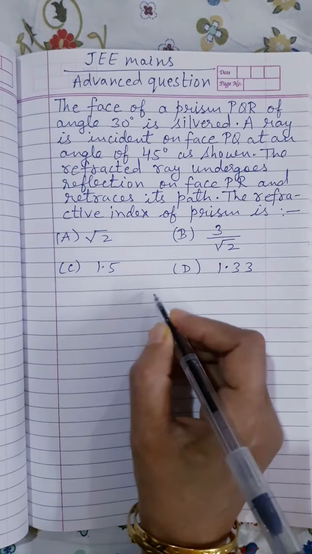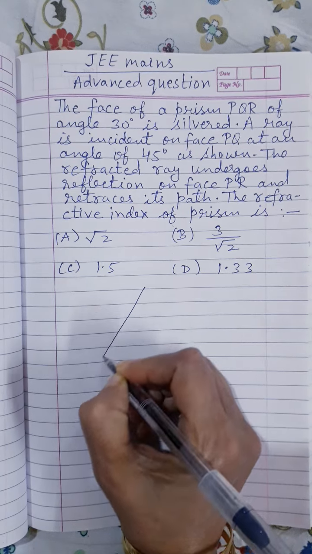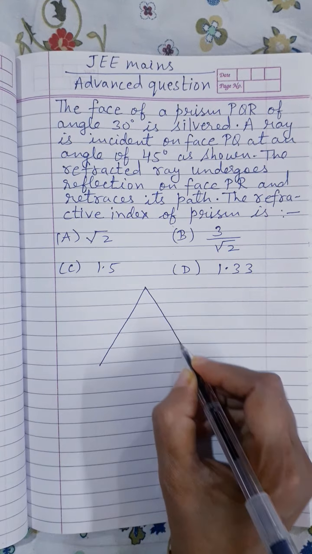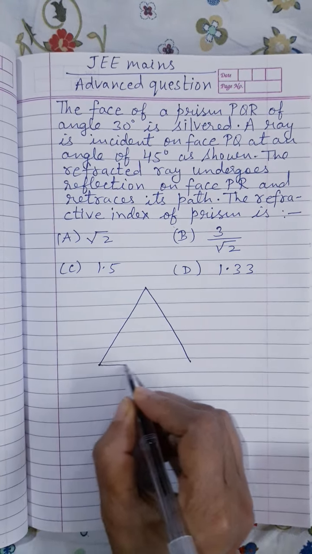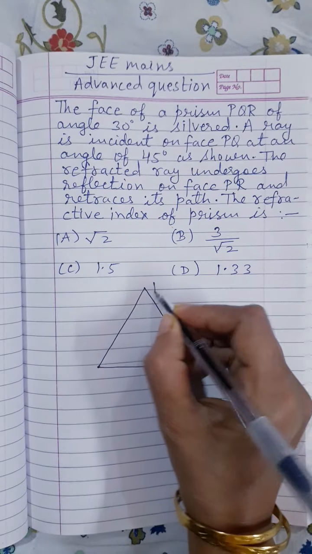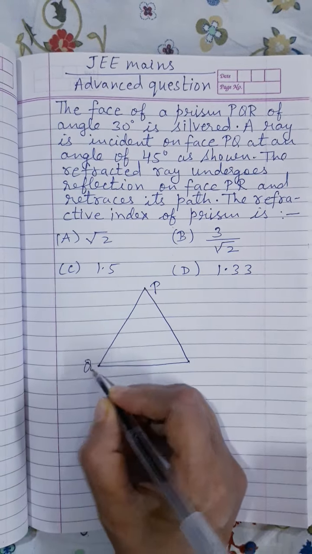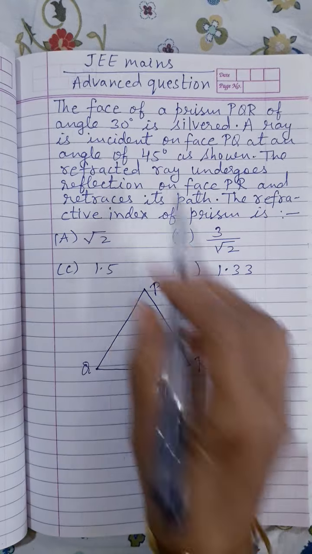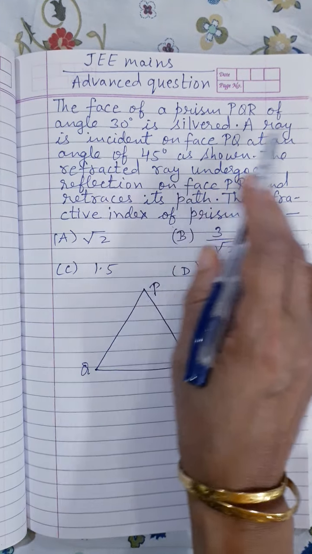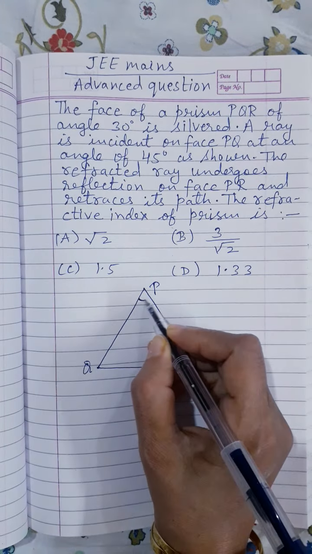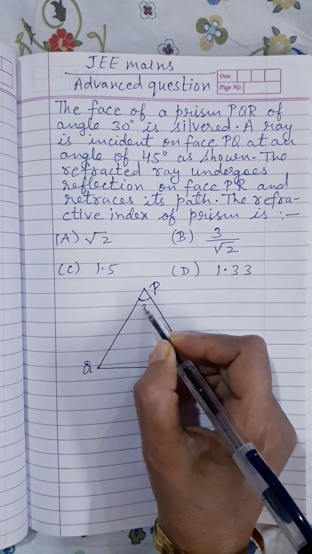Now let us draw the ray diagram for this question. You are given a prism PQR. So the angle of the prism is given as how much? The face of a prism PQR of angle 30 degree. So this angle of the prism is 30 degree.